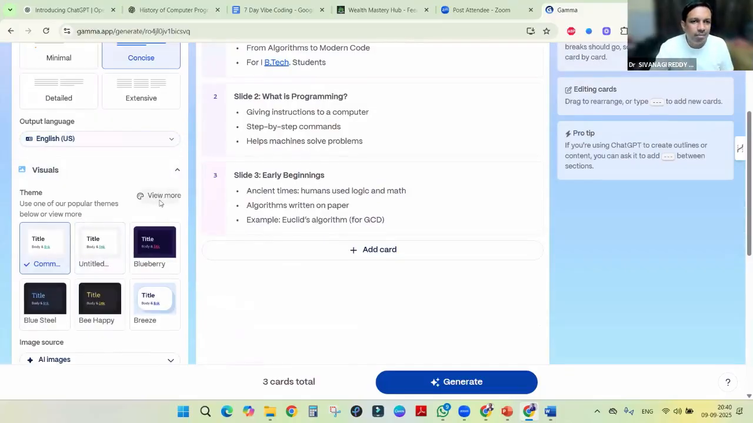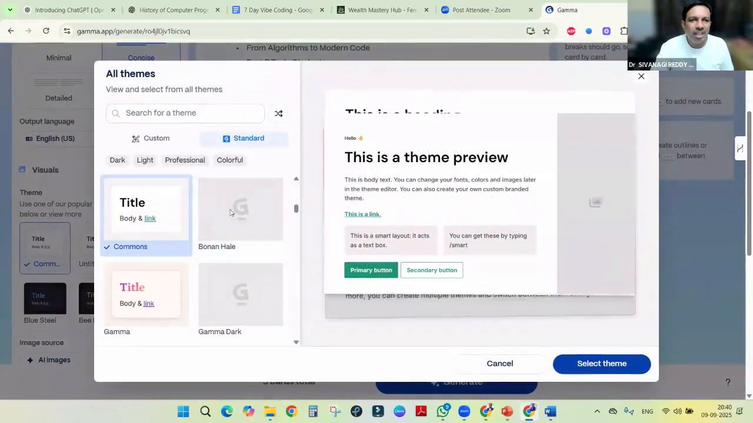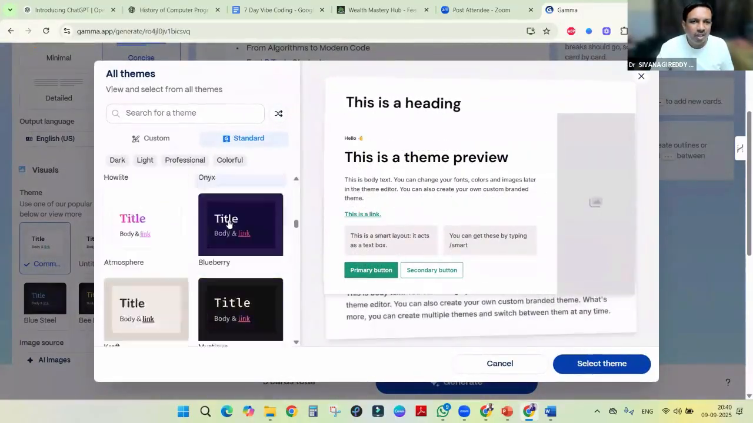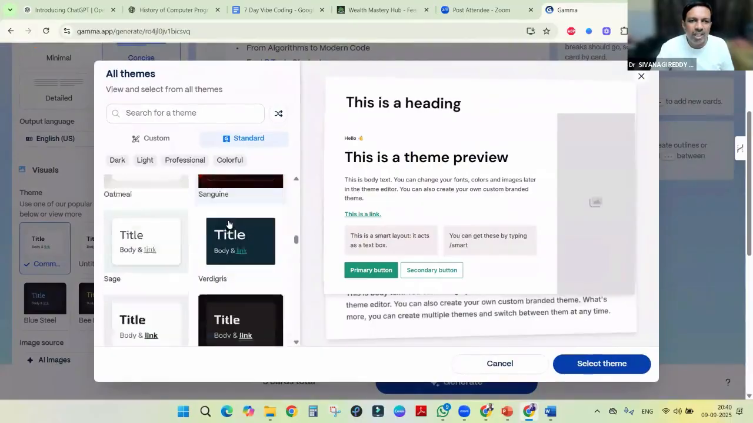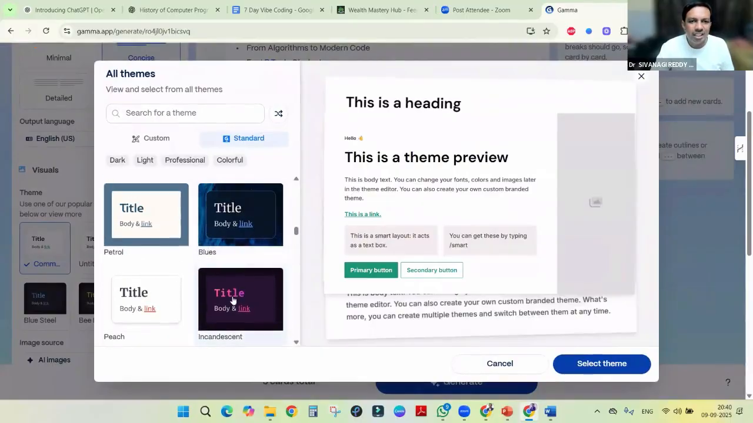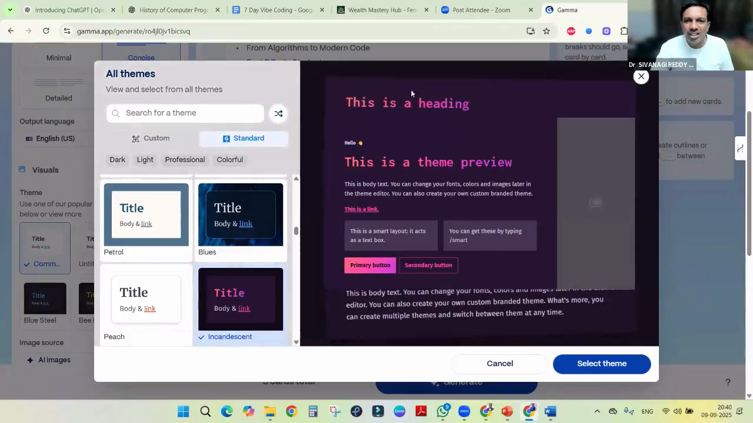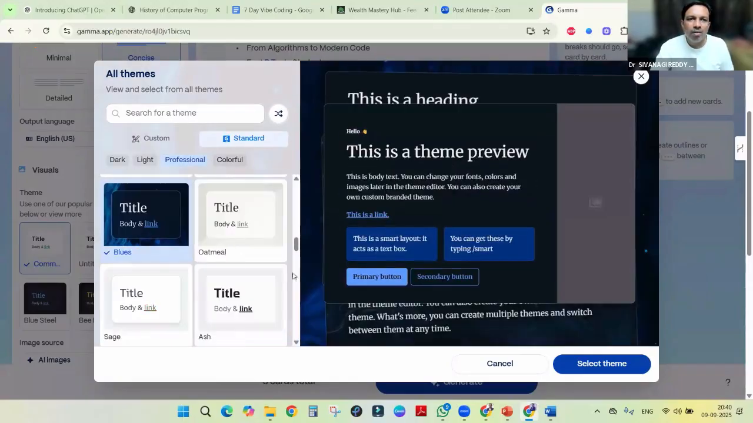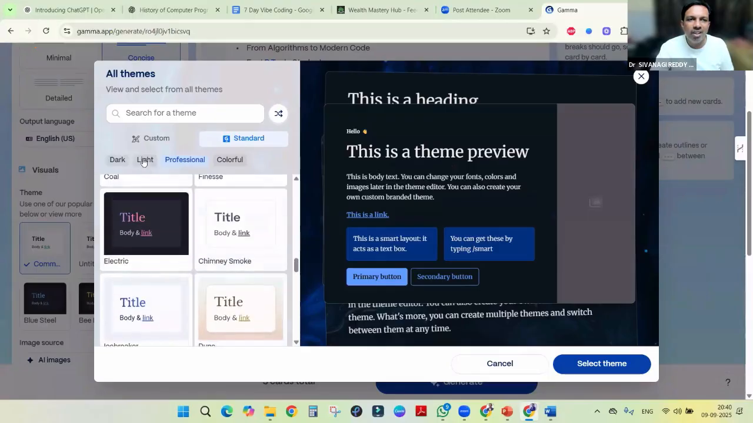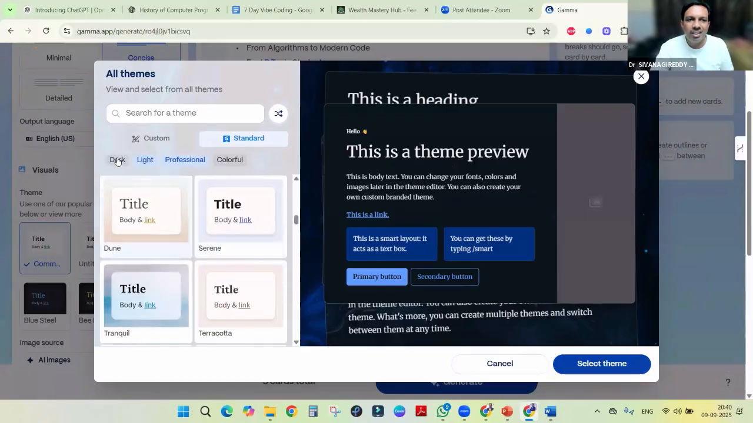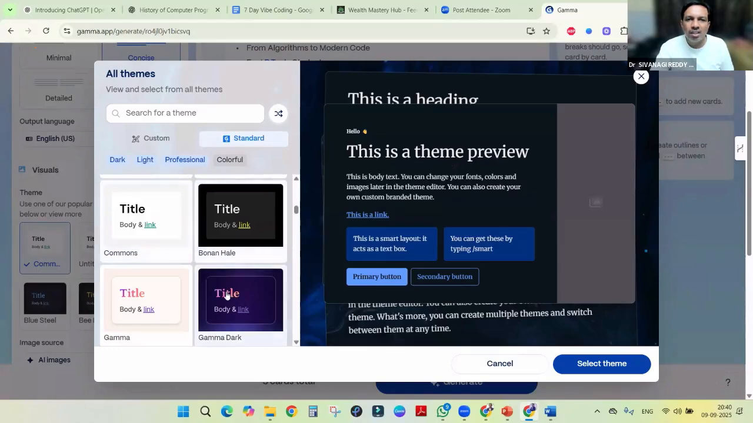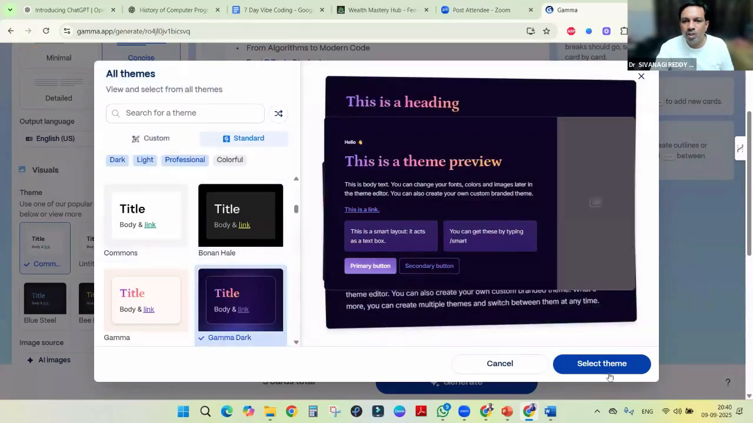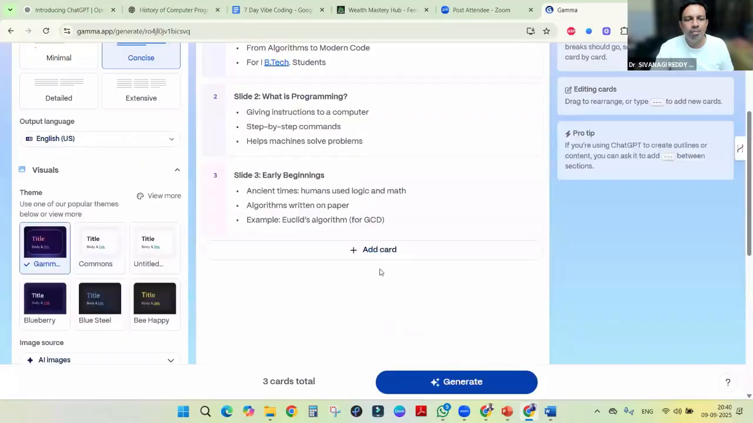And this is the theme. Here different themes are there. Whatever design we want, we can click. Say for example, I like this. This design, if I like, I can directly go. Otherwise, I select this one. Professional means it will be simple, light, dark, right? Say I like this one. So I select the theme.